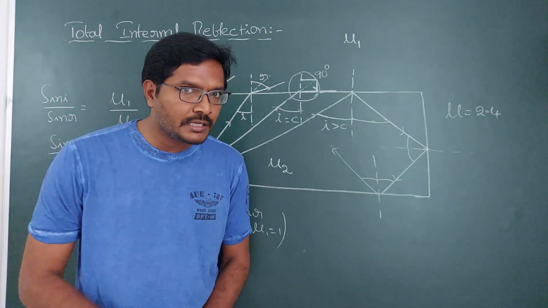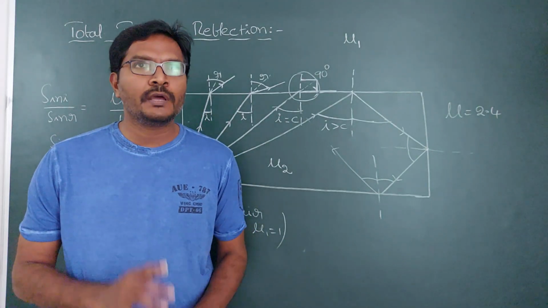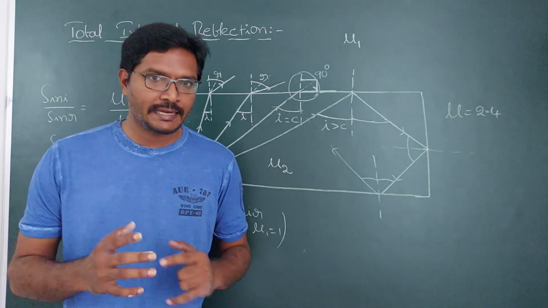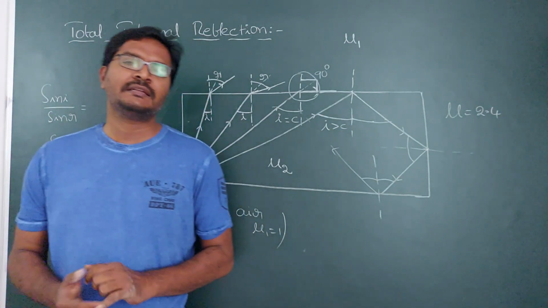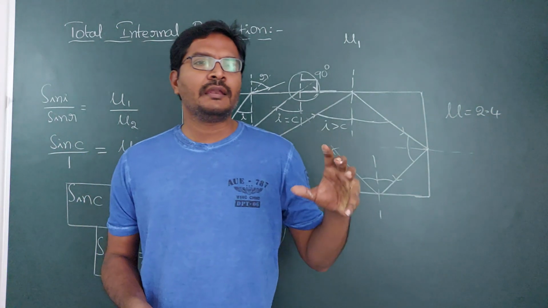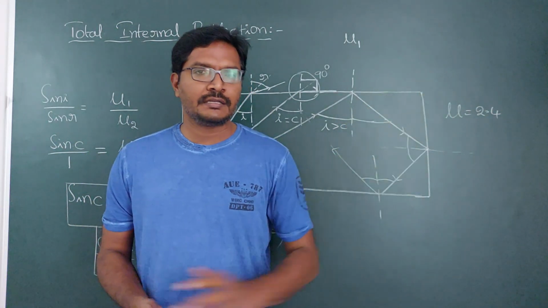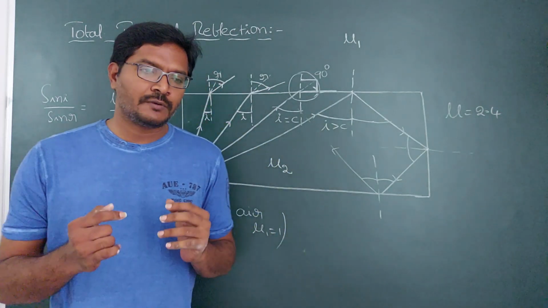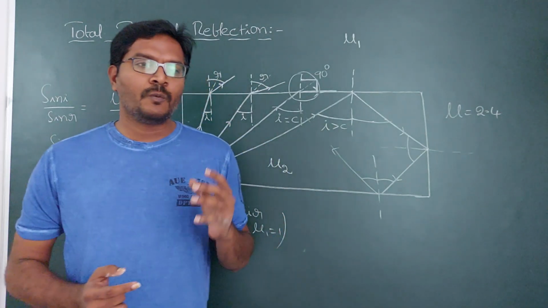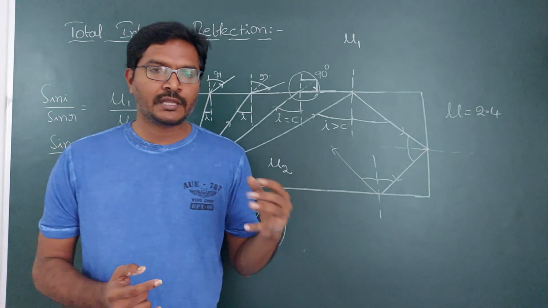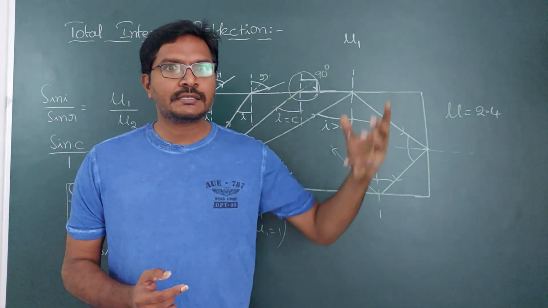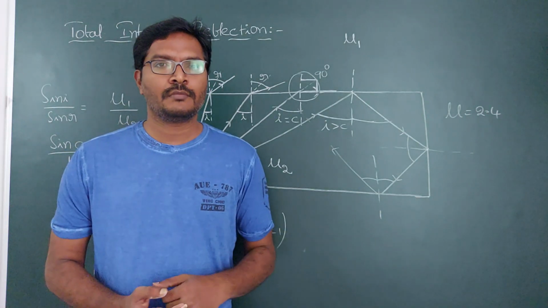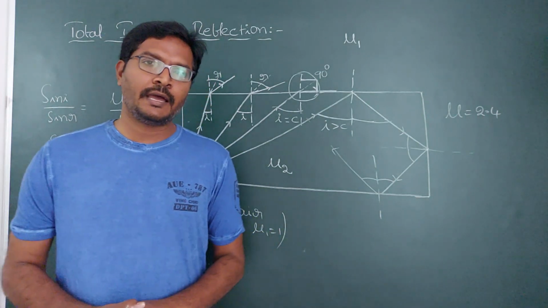Then in the next class, we are going to see what a mirage is. How do you get a mirage? A mirage is when we can see water at a distance on a hot summer day, but there is no water. It's just an illusion. We can see it on the road. If you walk on the road on a hot summer afternoon, at a distance it looks like there is water, but there is no water if you go there. That is just an illusion for our eye.